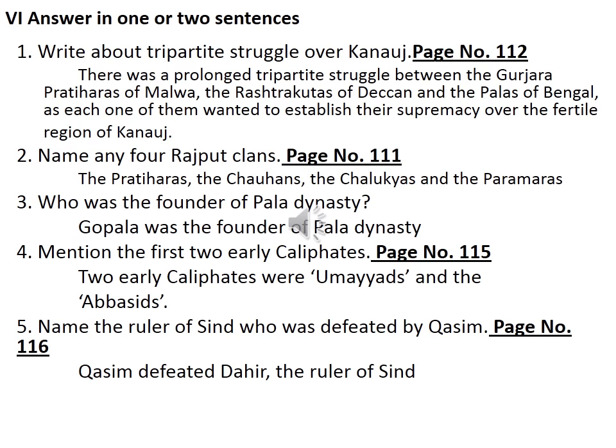Then sixth, Roman letter, answer in one or two sentences. First question, write about the tripartite struggle over Kannauj. Take page number 112. You can see in the blue color box: there was a prolonged tripartite struggle between the Gurjara Pratiharas of Malwa, Rashtrakutas of Deccan and the Palas of Bengal, as each one of them wanted to establish their supremacy over the fertile region of Kannauj. That is enough.